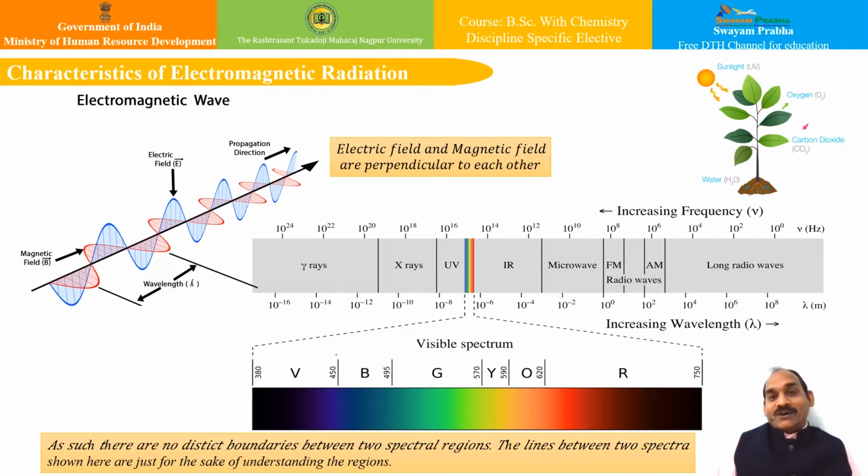In general, if you could see all of them, probably you would see nothing. Therefore, nature has given us a gift to tune our eyes only to a specific region of electromagnetic radiation, between around 400 to 700 nanometers, so that we can watch our TV very comfortably, or we can watch this beautiful nature.